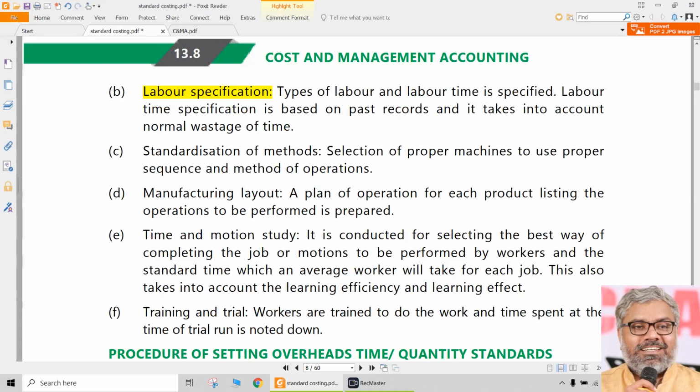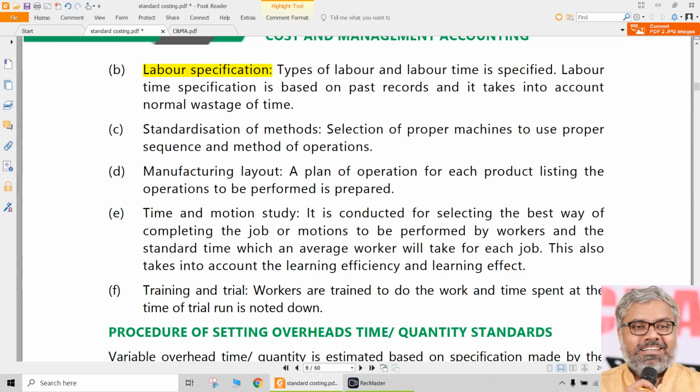That is also important. Like materials, for labor also, definitely what kind of labor is required is important. Do we need skilled labor, unskilled labor, very skilled labor? What type of labor you require? That is job specification, and role definition should be there very clearly. And then the methods have to be standardized.